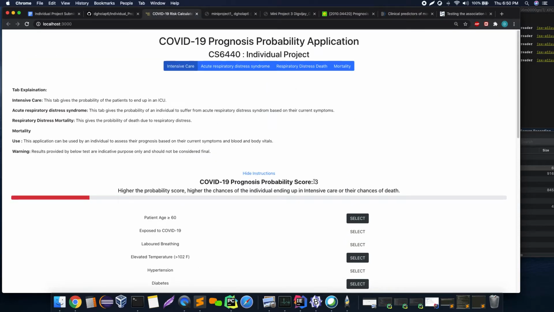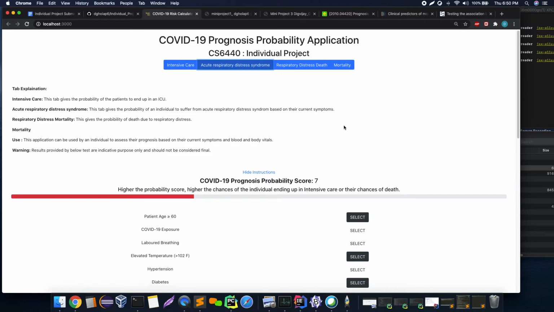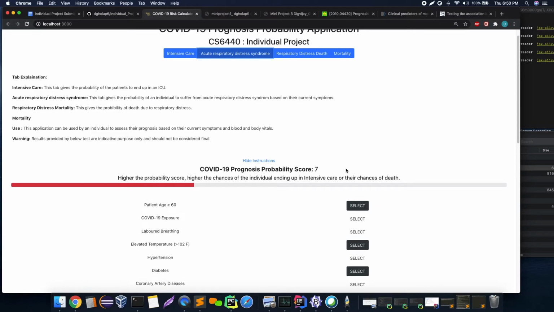and it says the score for a person going to intensive care unit is 3. And at the same time, if I go to acute respiratory distress, it says the score is 7. What the score means, I'm not really sure about the technical details, but this is just based on the papers and the data that we got from there. The death from acute distress is 7, and mortality is the same. There is a lot needed in order to medically certify this application, but this is just based on the papers and the data I got from there.